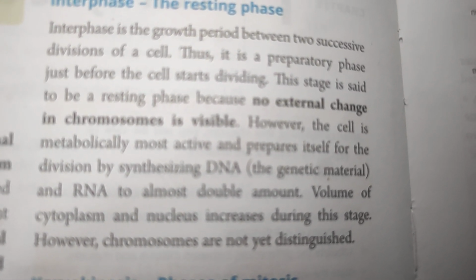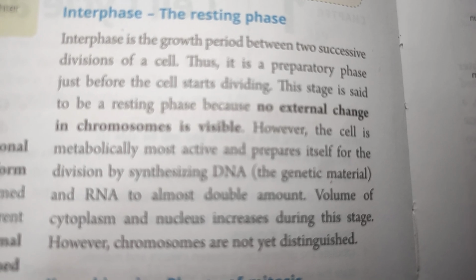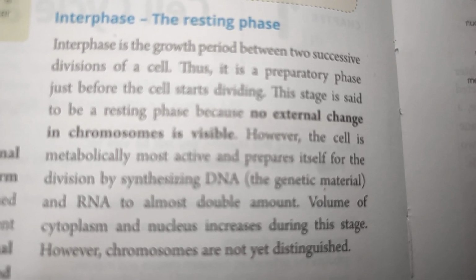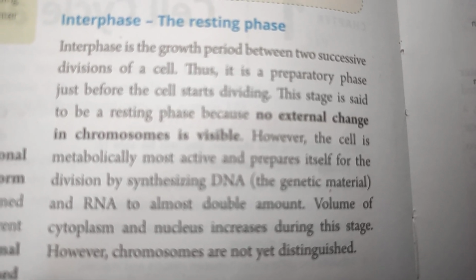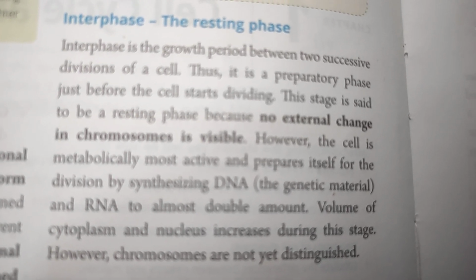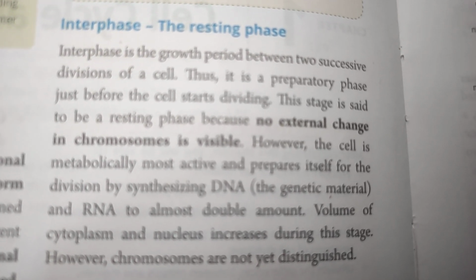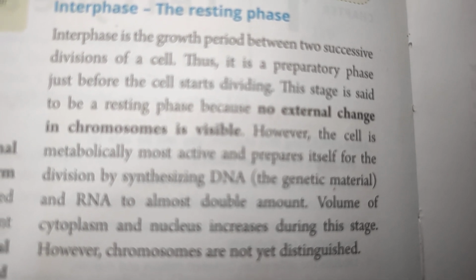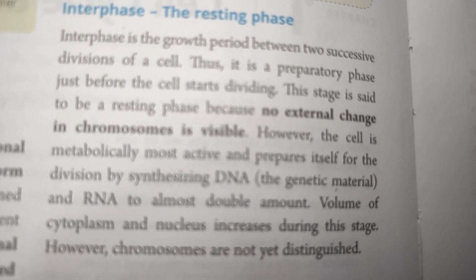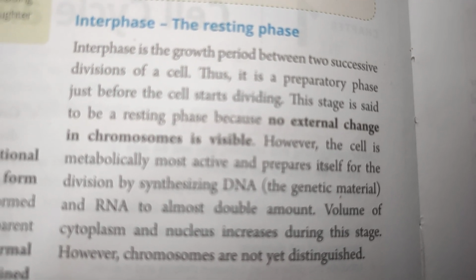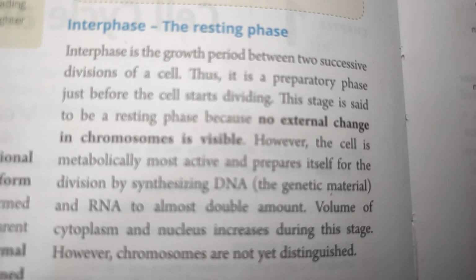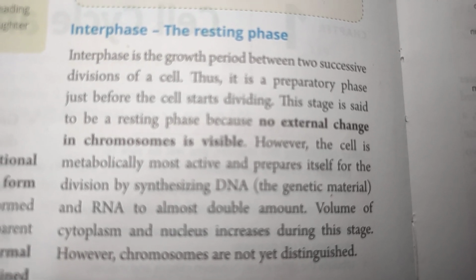because it prepares itself for the cell division, and for the cell division we need material. What do we need for the division? The DNA material, that is genetic material, RNA, cytoplasm, all this we need in double amount, because later on this single parent cell will be divided into two daughter cells. So at this stage the cell is metabolically most active, and it prepares itself for the cell division.